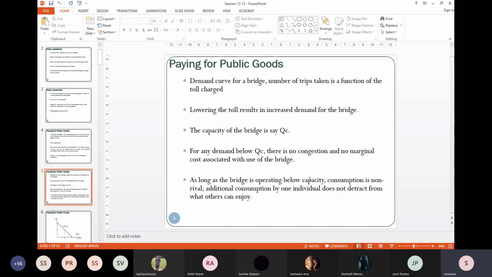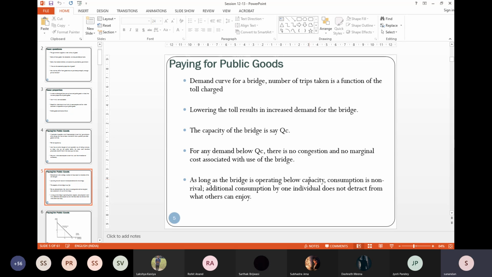So, think of a lift, it says capacity 10 people. As long as 10 people enter that lift, you can comfortably go up and there is no rival case of consumption. But suppose the 11th person tries to push in, then everyone is getting like, okay, I have to move here, it has become congested, it is suffocating, I'm getting cramped, right?